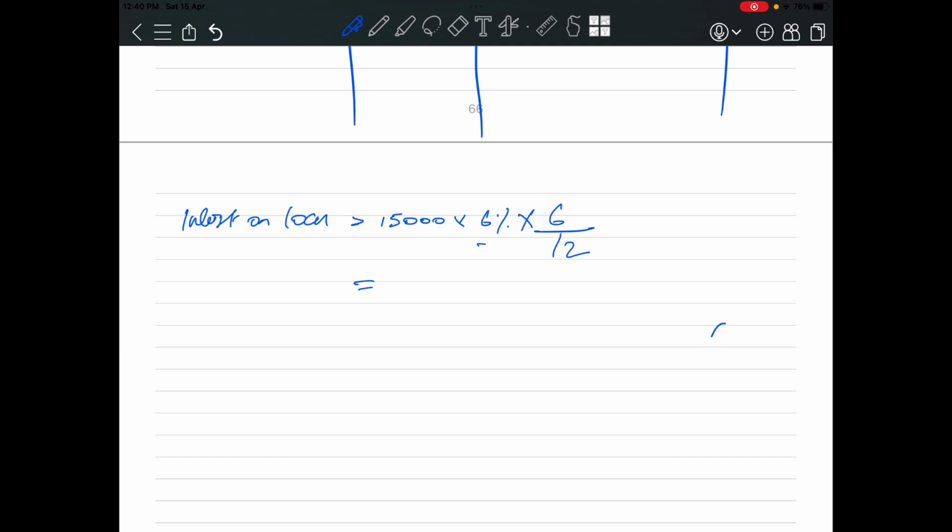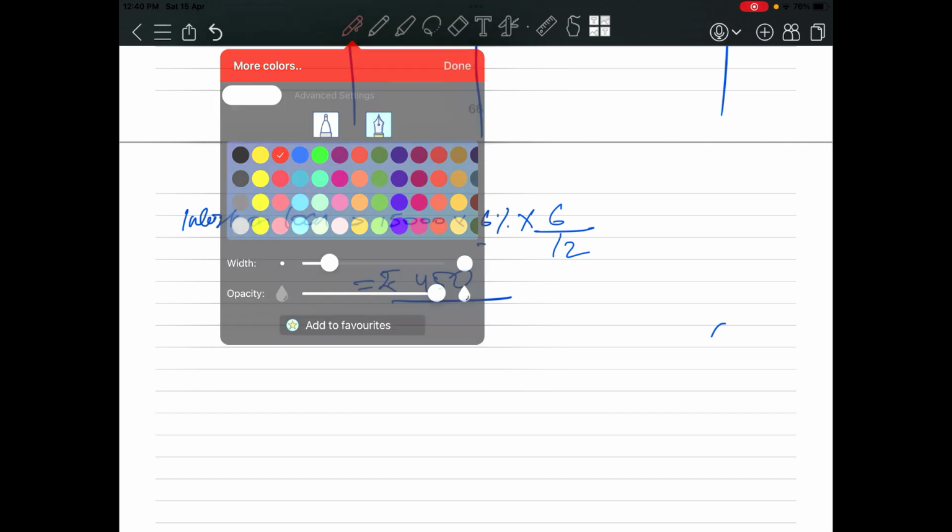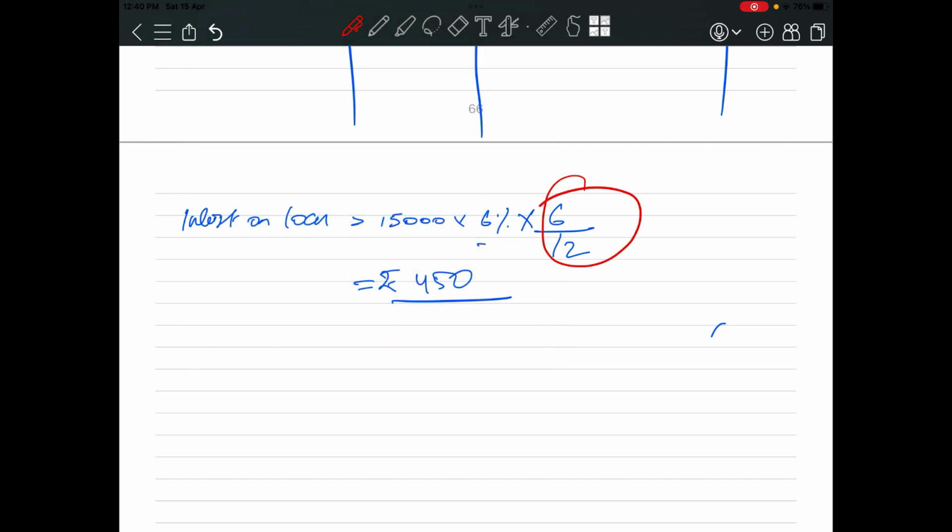Now what will be the amount of interest? 15,000 into 6% into 6 divided by 12. So the interest amount is 450. Okay, rupees 450. Now why have I done this? Why have I written 6 divided by 12? Because 12 means the whole year, and this is for 6 months.